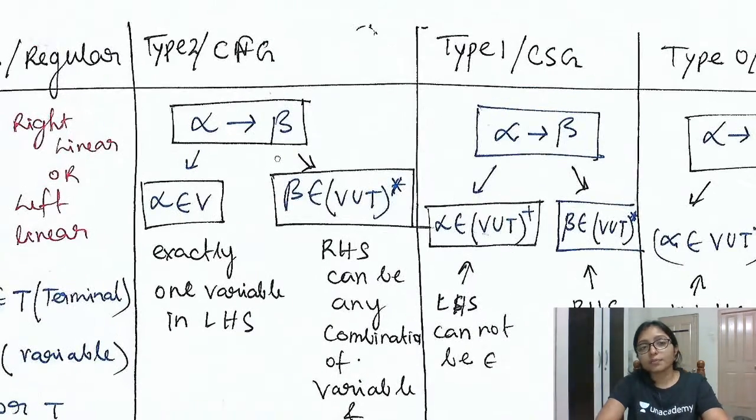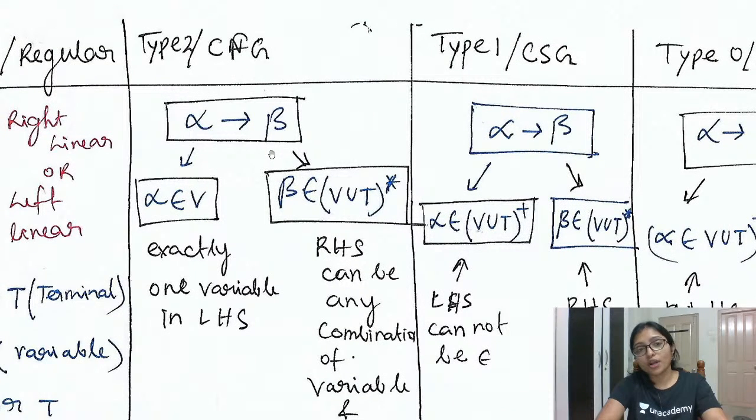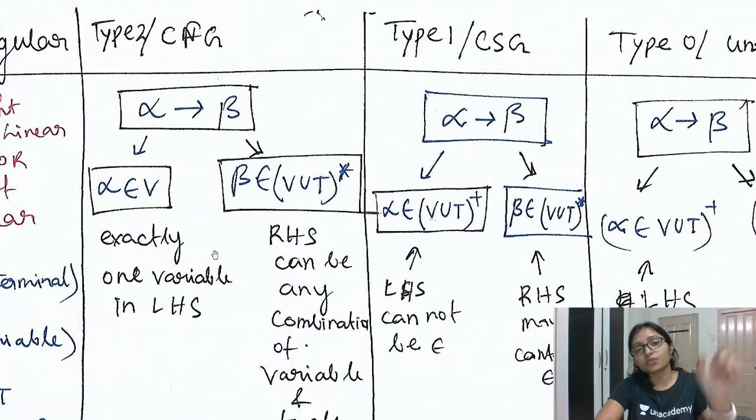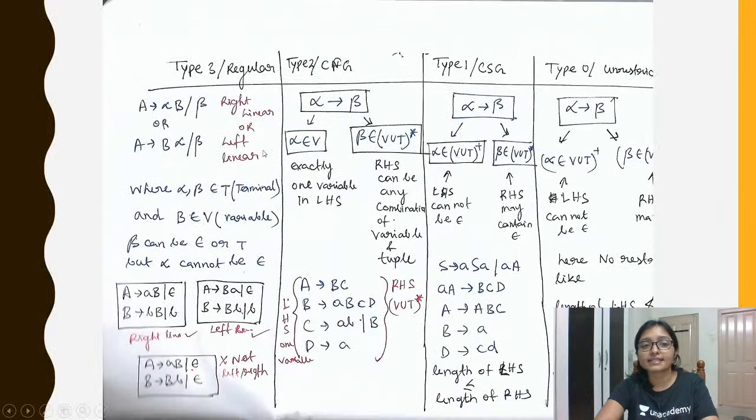Now come to the point of context free grammar. Context free grammar means, just one by one. If you try to remember it in this way, one by one, it will be easier for you to understand. Context free grammar means what? When the production is like that, alpha tends to beta, then alpha means the left hand side. The left hand side will be exactly one.